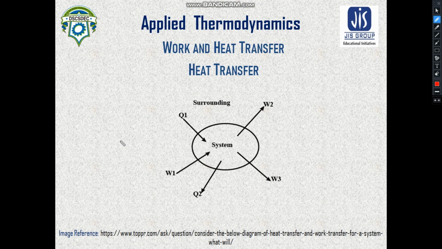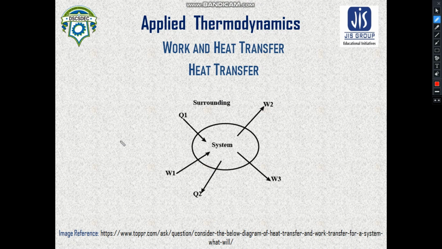Whenever there is some kind of temperature difference between system and surroundings, or between two interacting systems, heat will start to flow from the high temperature to the low temperature. Now there are different modes of heat transfer. Primarily you can say that heat transfer takes place through the modes of conduction and radiation. Now, what are the basic terminologies which we need to understand for heat transfer?